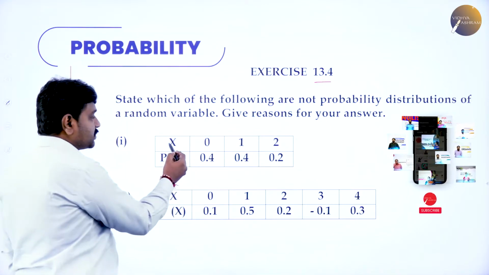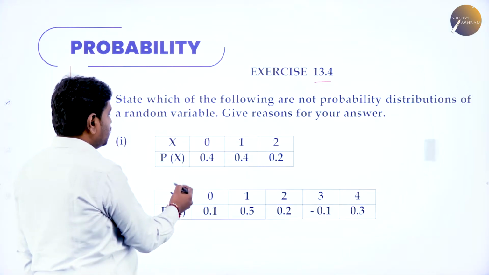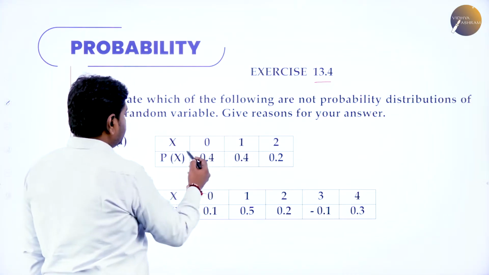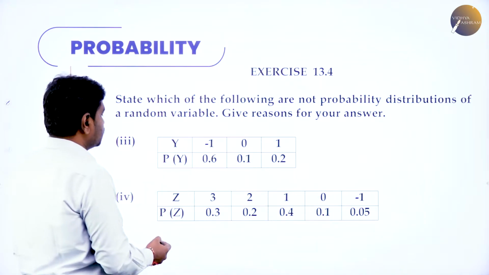Exercise 13.4. State which of the following are not probability distributions of a random variable and give reasons for your answer. X they give, X means random variable, P of X means its probability. First question, X is 0, 1, 2, P of X is 0.4, 0.4, 0.2. Similarly, the second question is also given.